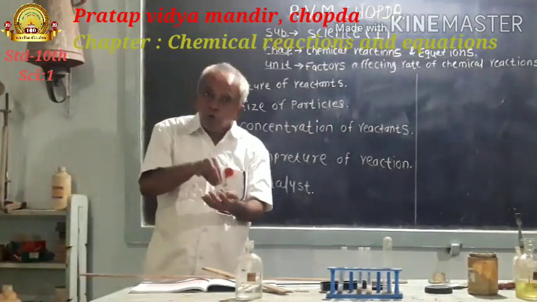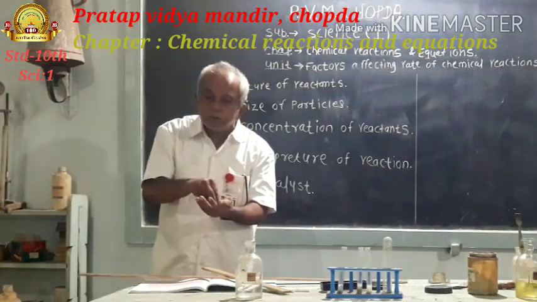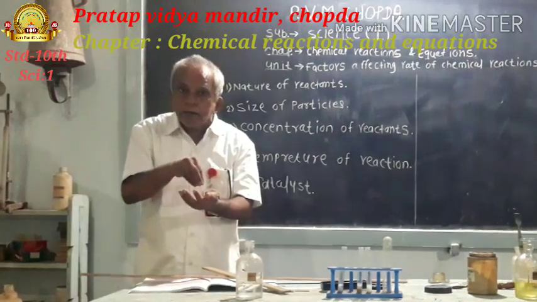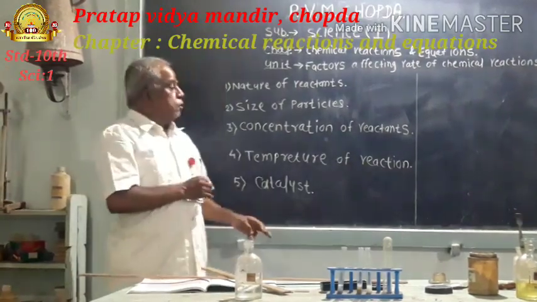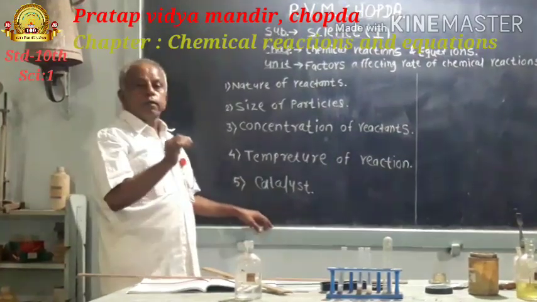Means to increase the rate of some chemical reactions, catalysts are used. So these are the five factors on which the rate of chemical reaction depends.